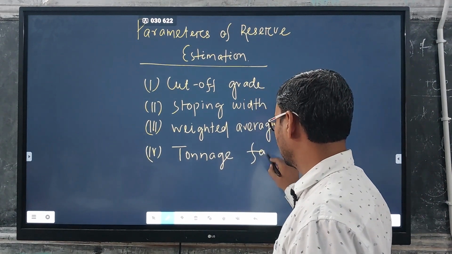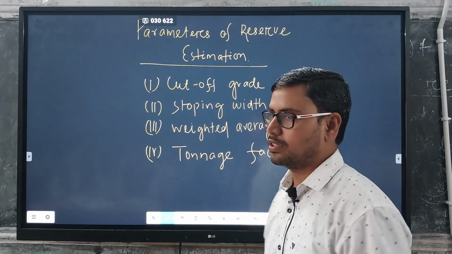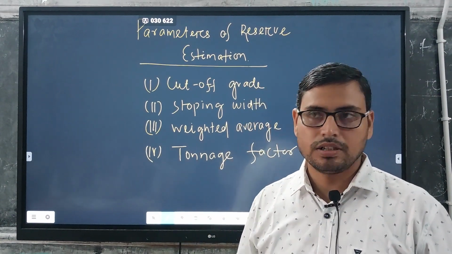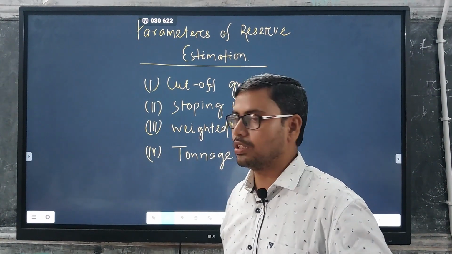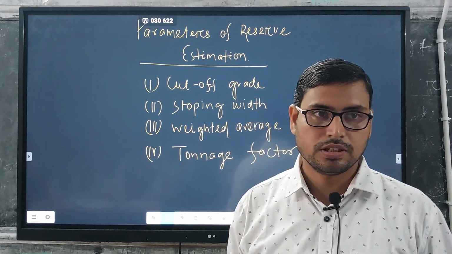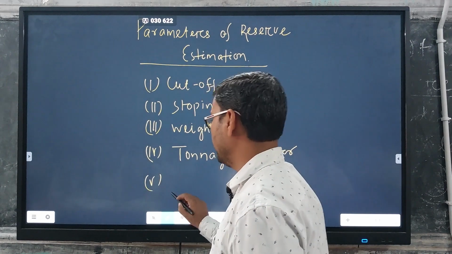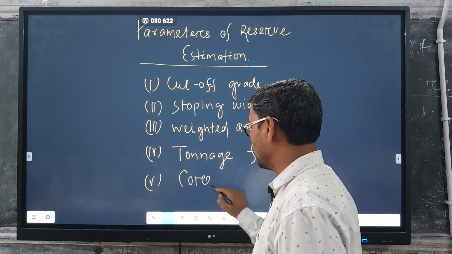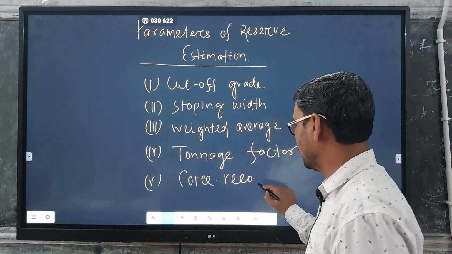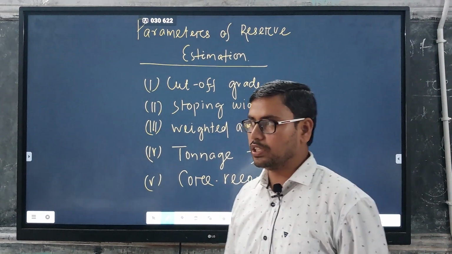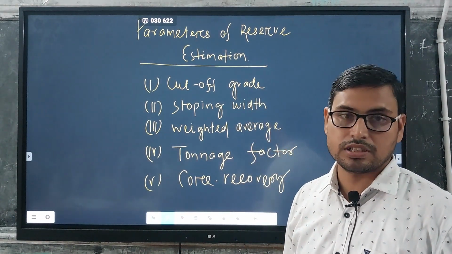In fifth, we will discuss your core recovery. Fifth parameter, that is your core recovery.